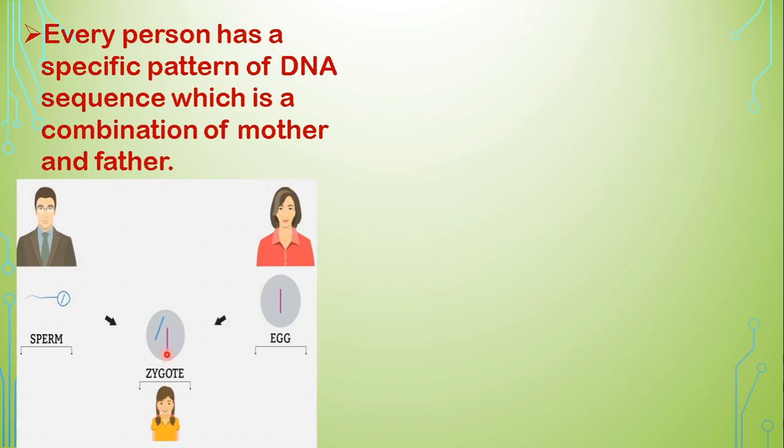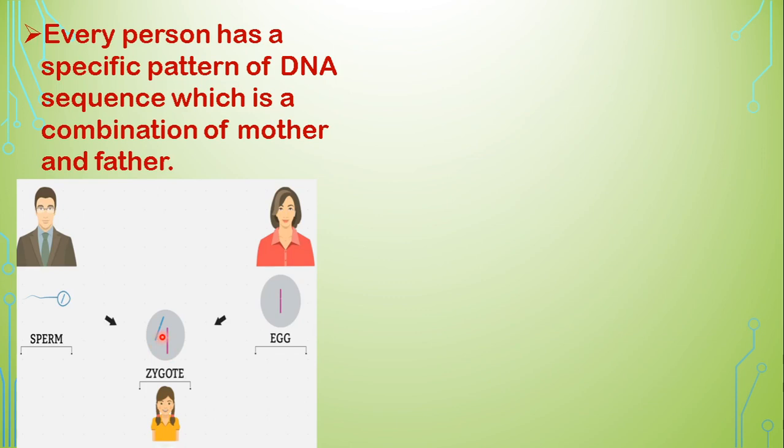So the zygote which will develop into the individual will have one set of the homologous pairs coming from the father and one set coming from the mother. So the particular individual will have both the combinations. Now, out of the total DNA, some will be coding and some will be non-coding.